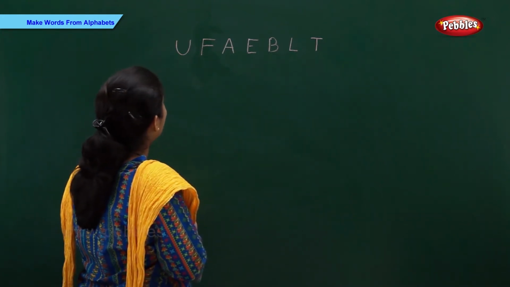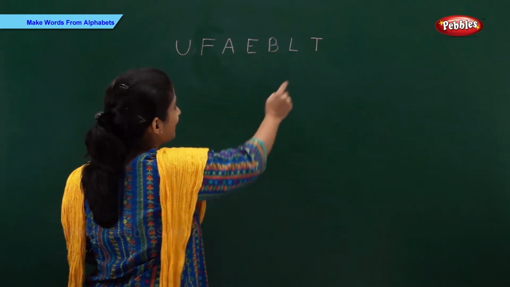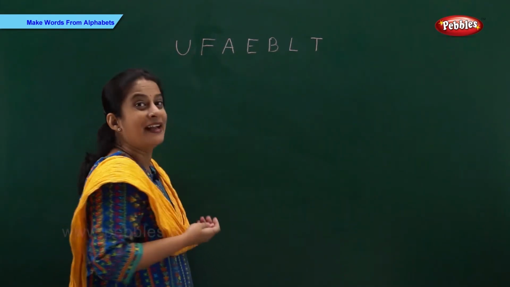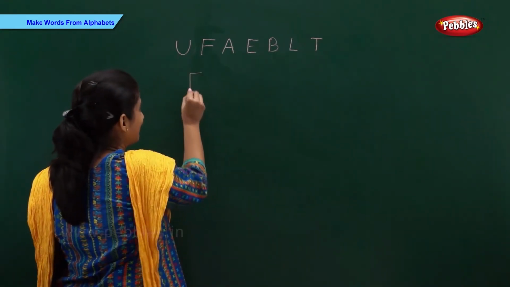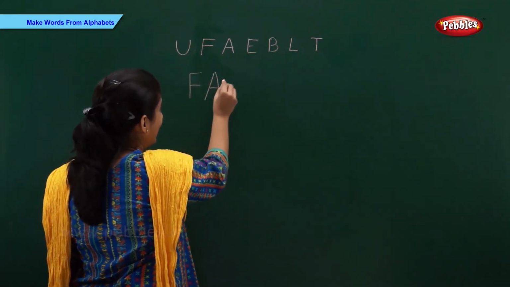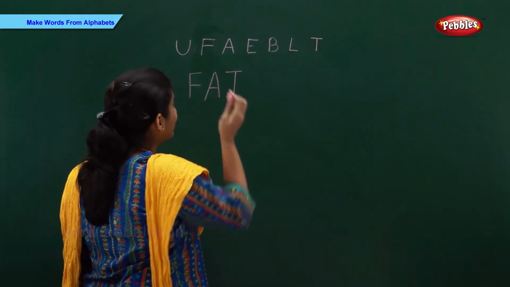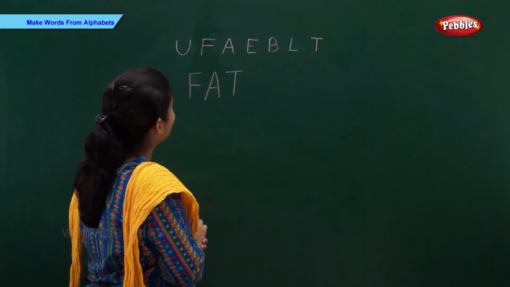Let's see. We can make F, A, T. F-A-T, fat. Let's write F, A, T. And now which other word can we make?